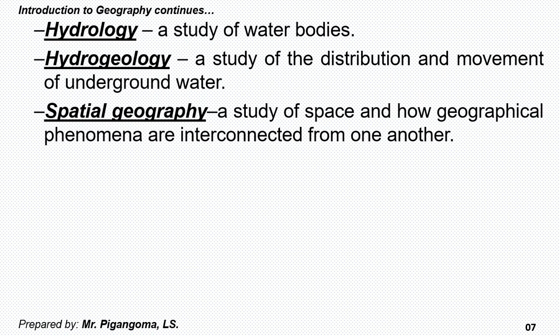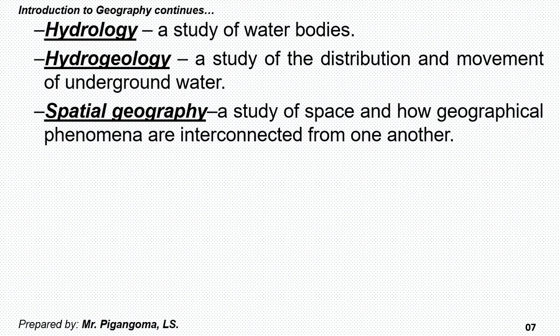Spatial geography is a study of space and how geographical phenomena are interconnected from one another. When we say spatial, we are talking about the space. There are several geographical phenomena found in the space on the Earth's surface.